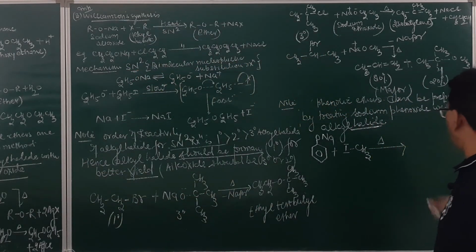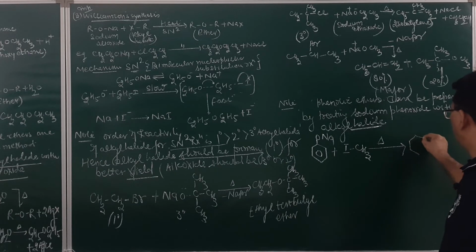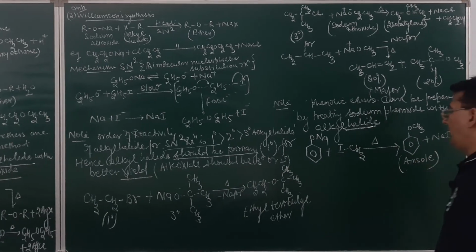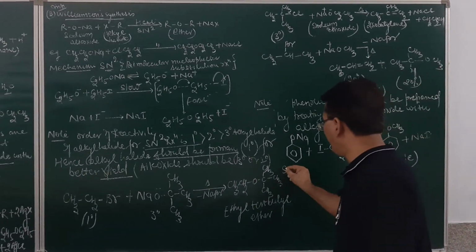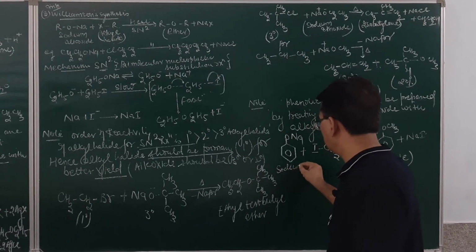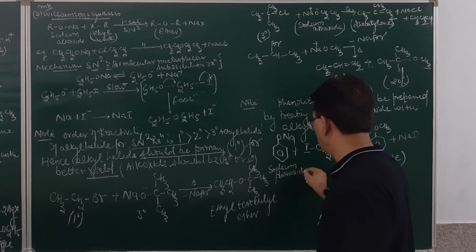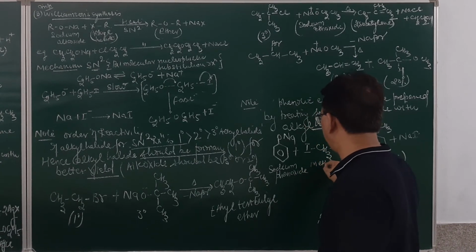It will result in the formation of anisole. The product obtained will be C6H5OCH3 plus sodium iodide. This is anisole. Am I clear? This is sodium phenoxide, and this is methyl iodide.